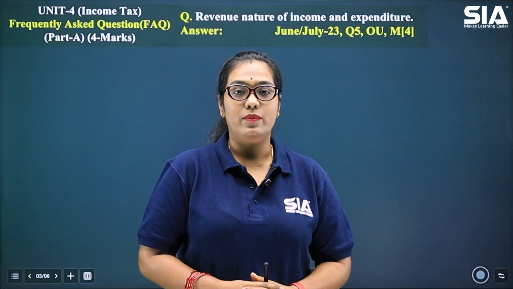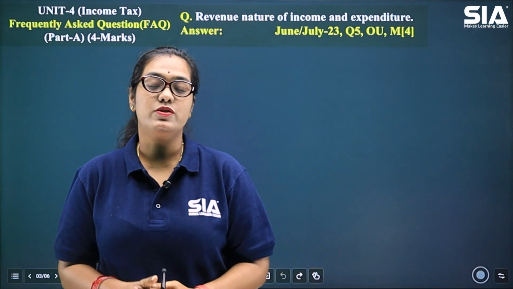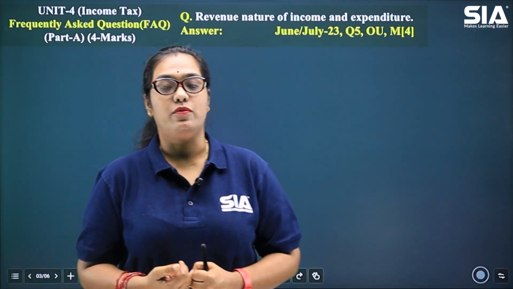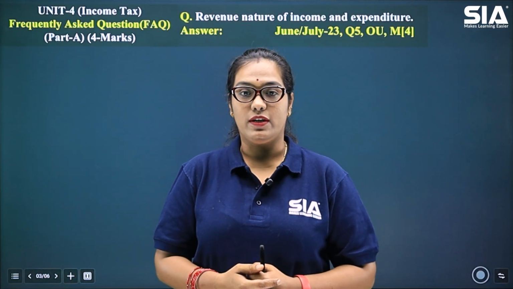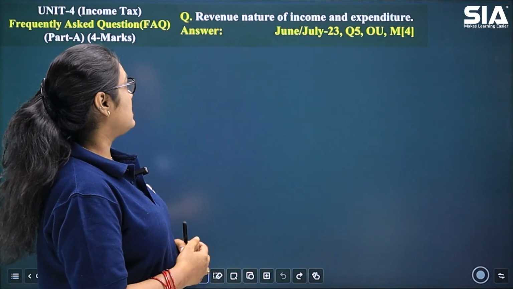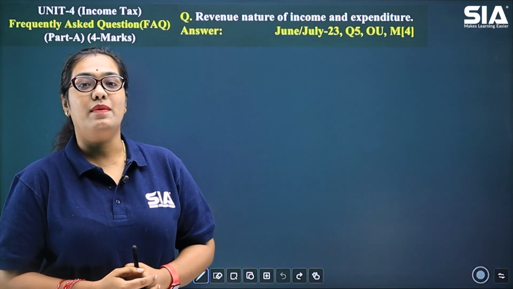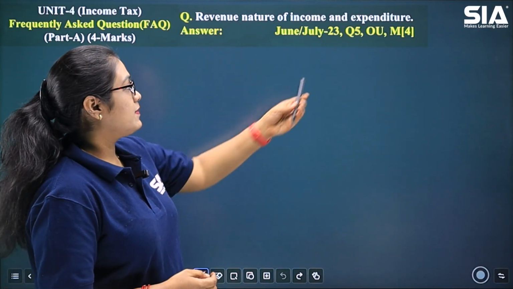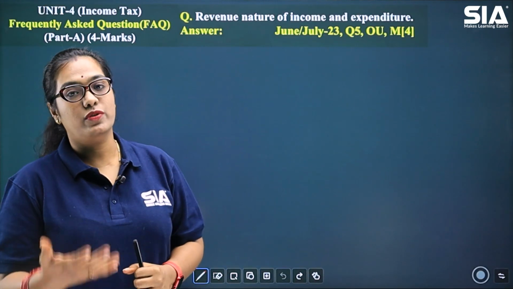Today we are going to deal with unit 4 of your syllabus, which is profit and gain from business and profession. So we are going to start with the short type. Here, as you can see, the question asked is revenue nature of income and expenditure. This has been asked in 2023 as your fifth question.